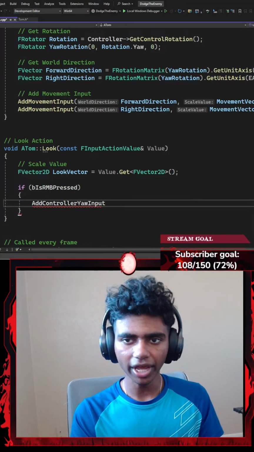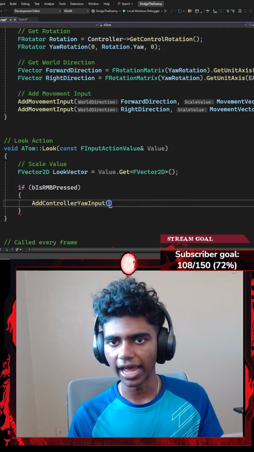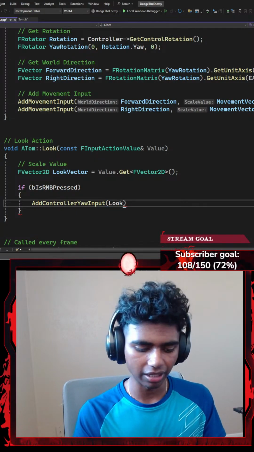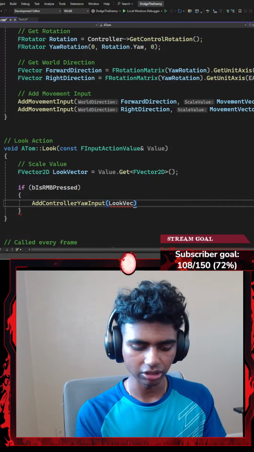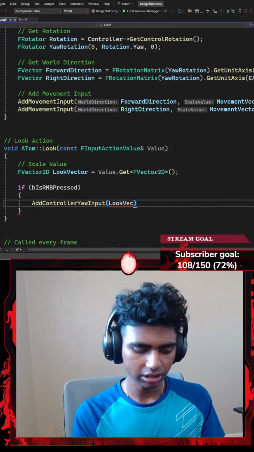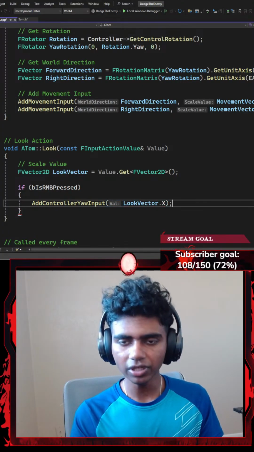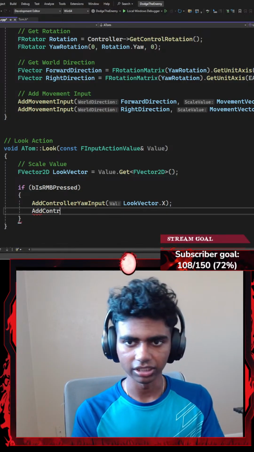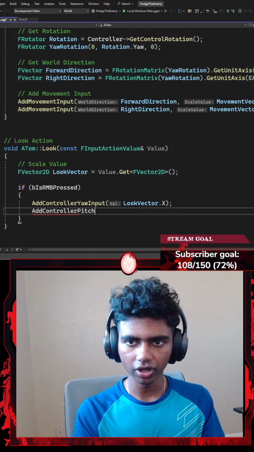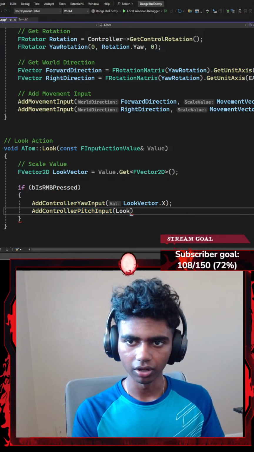Your input is in charge of moving in the x-axis. So I'm going to require a scale value of my look vector dot x, and then I'm going to end this with a semicolon. And then let's add another controller. So I'm going to go with add controller. This time I'm going to go with pitch input, which requires again a look vector.